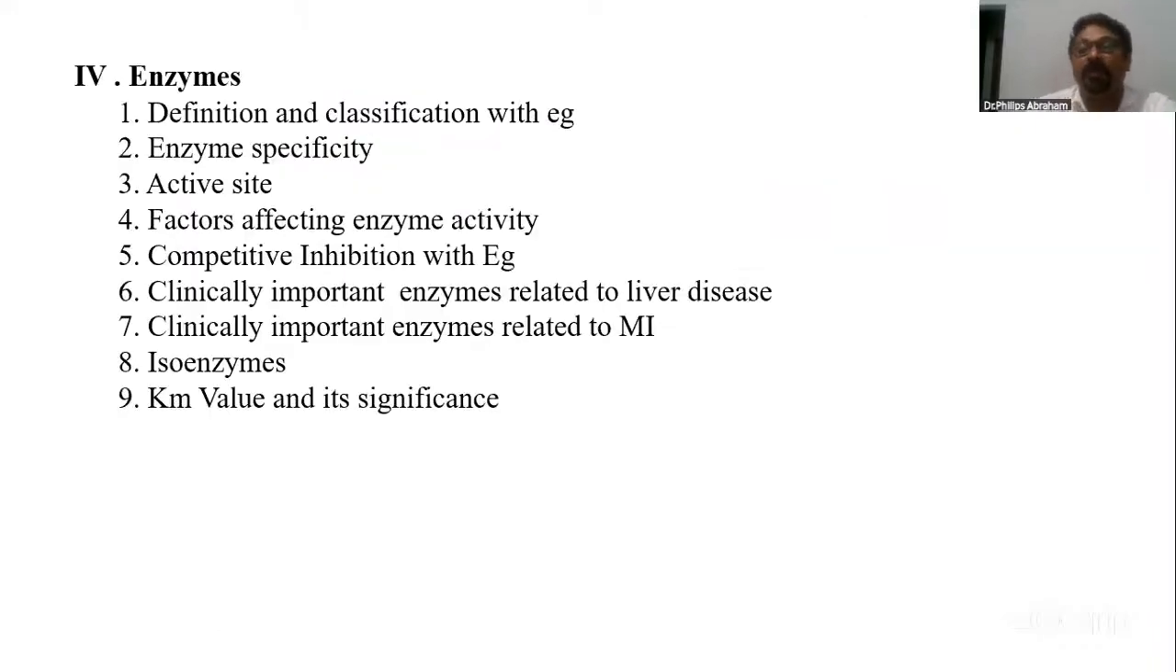Coming to the next important question: enzymes. As you know, their classification has been asked several times, based on the type of reaction they help. Enzyme class 1 is oxidoreductase, class 2 is transferase, class 3 is hydrolase, then lyase, isomerase, and ligase.